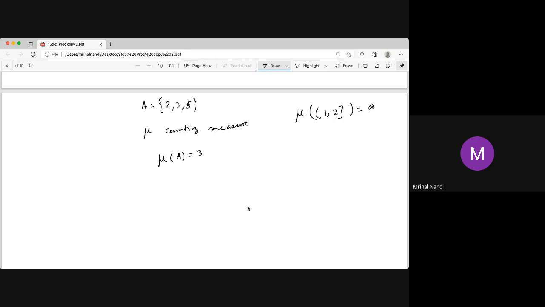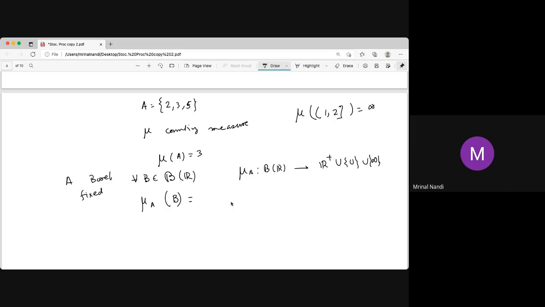There are several other measures also. Choose a Borel set A, and now consider the Borel sigma algebra on R. A is Borel and fixed. Now for any Borel set B, we define the measure of B as mu A. Say A is fixed. We define mu A, again a measure, from the Borel sigma algebra to the non-negative reals, including 0 and infinity.